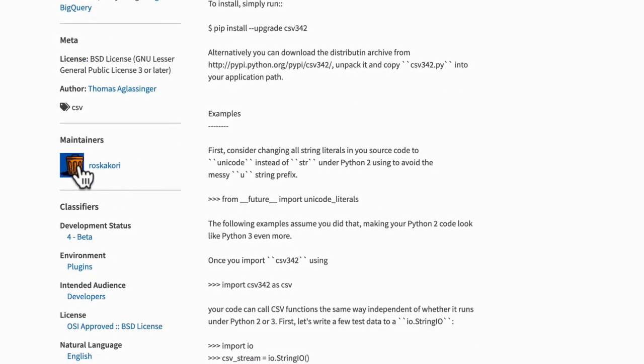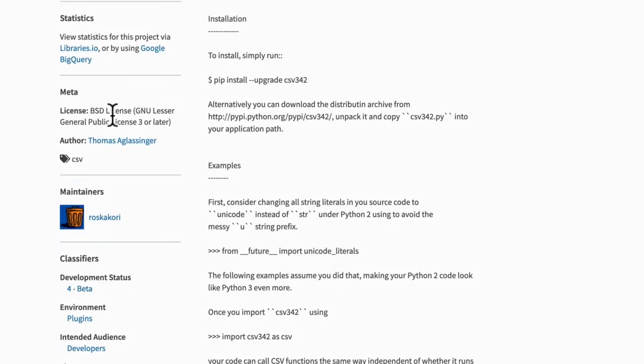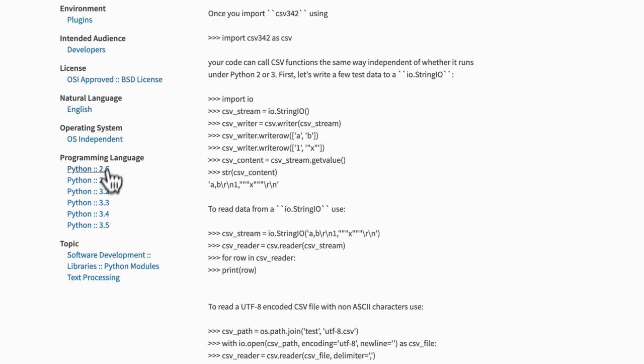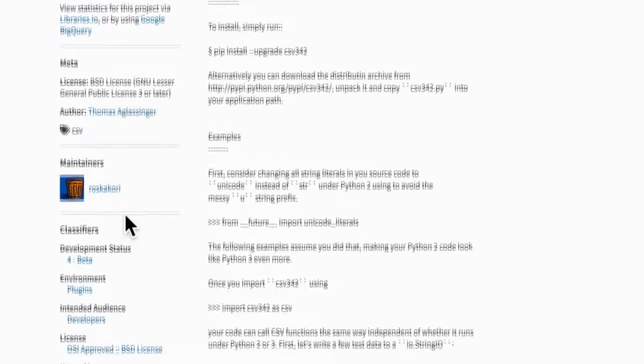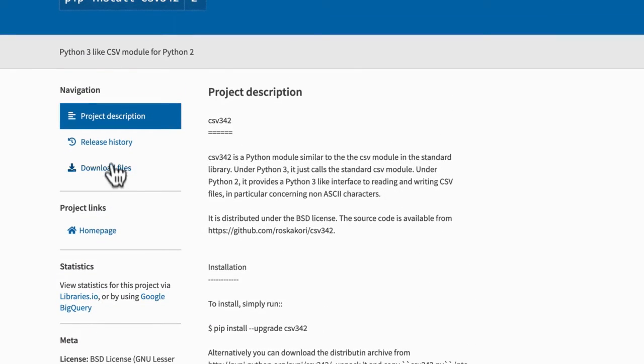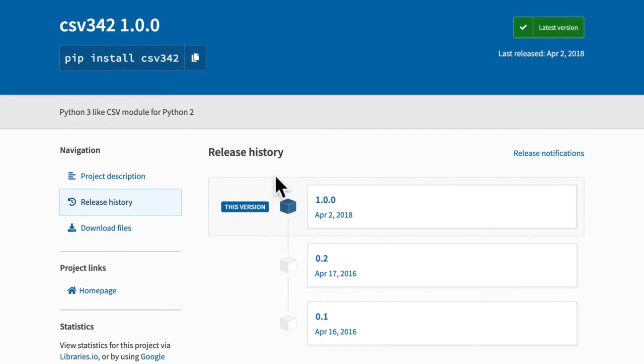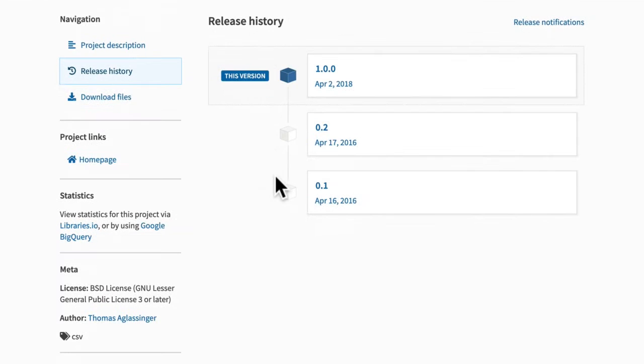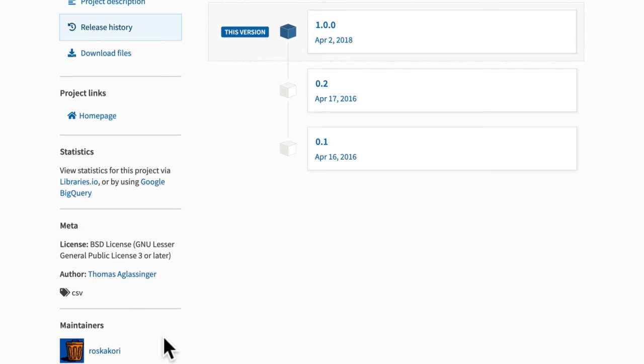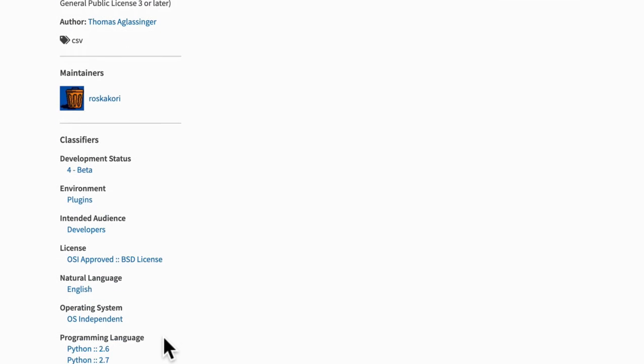I can see who's worked on the project, what kind of license it has, and what Python version it's compatible with. But I can also look at the release history and see, has this person been working on this project recently? Doesn't look like too much has happened with this project. So you get really good at deciding which packages are good and which ones are bad.